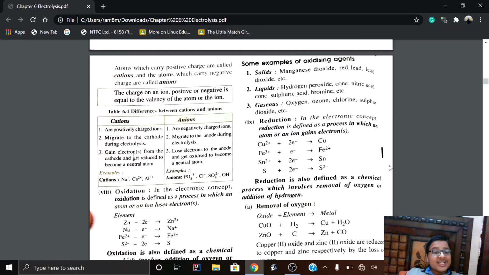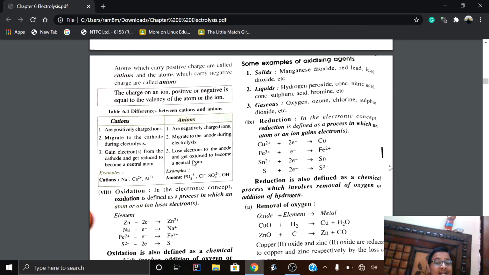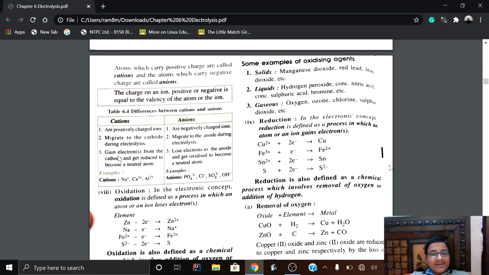That is, reduction is taking place, and this electron is supplied by the anion, which gets oxidized at the anode, losing electrons, and that electron is gained by the cations. So now I will pause my video here.